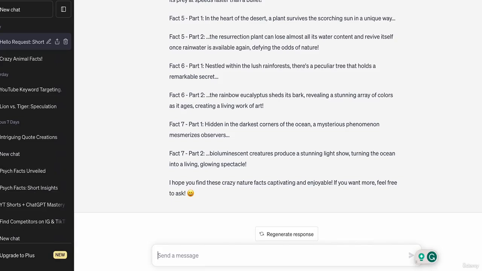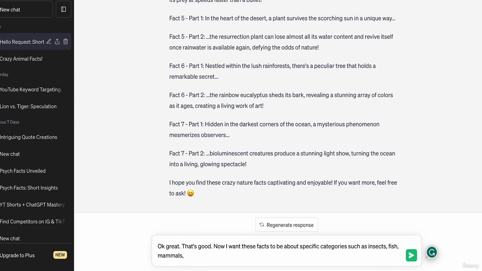Okay, so it looks like it does understand, but there looks to be quite a bit of text for each answer. Now, I want these facts to be a bit more specific categories. So let's go insects, fish, mammals, reptiles and birds.